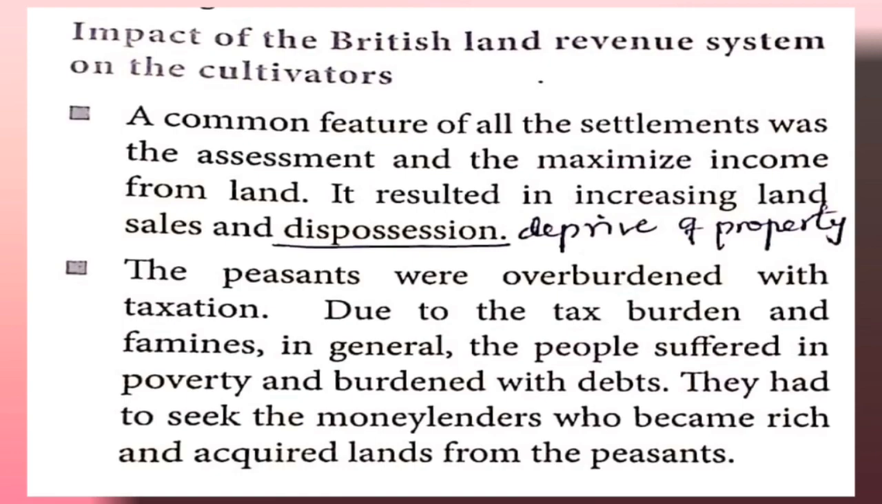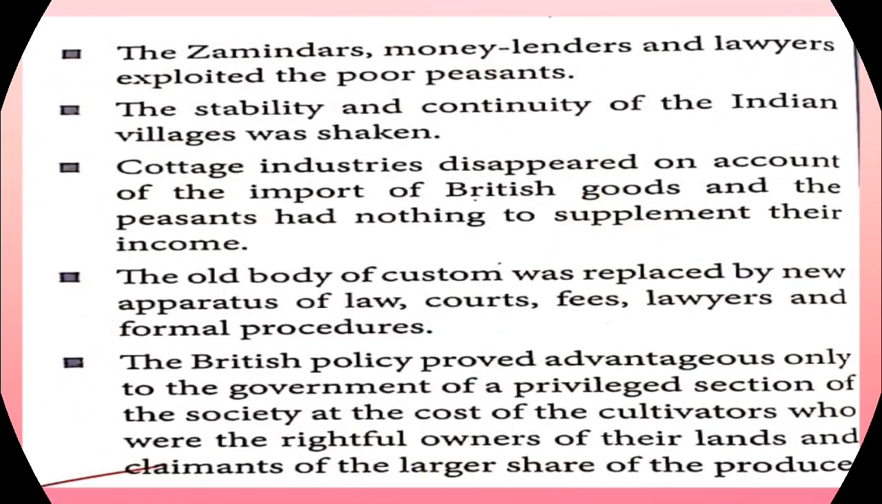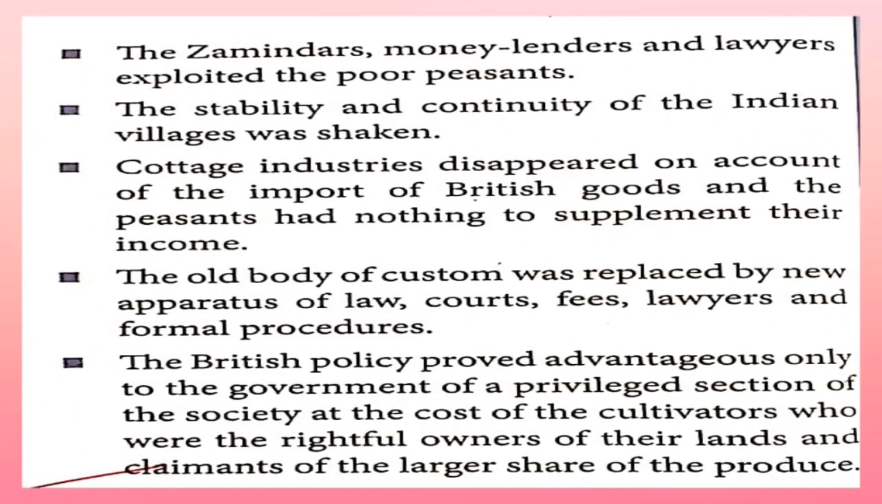Due to the tax burden and famine, means scarcity, that is panjam, the people suffered in poverty and were burdened with debts. Debts means kadan. They had to seek out the money lenders. So the money lenders became rich and acquired the land from the peasant. The zamindars, moneylenders and the lawyers exploited the poor farmers. The stability and continuity of the Indian villages was shaken.